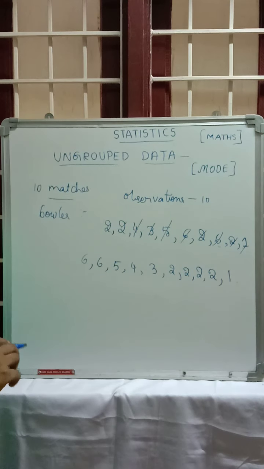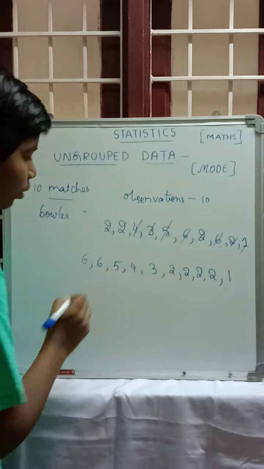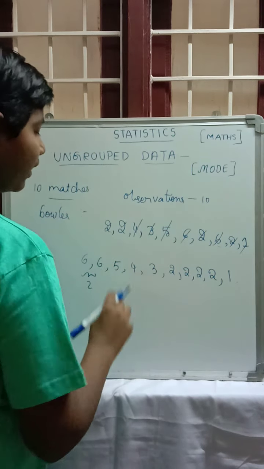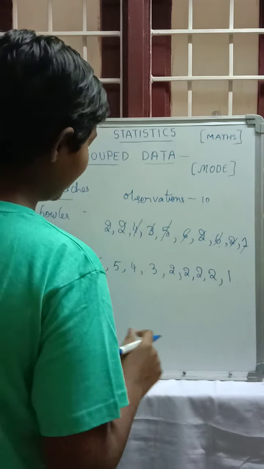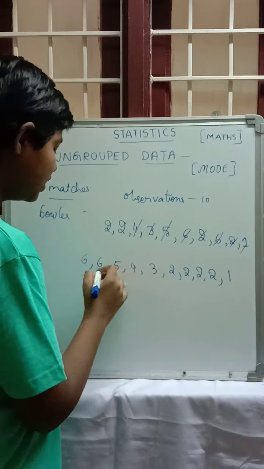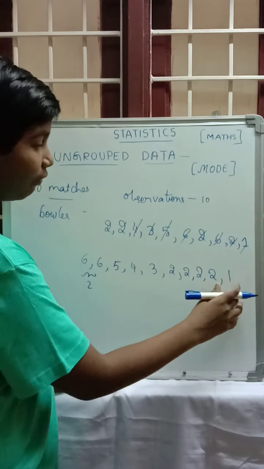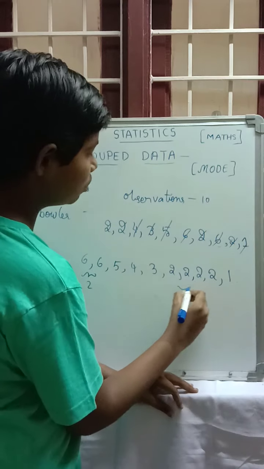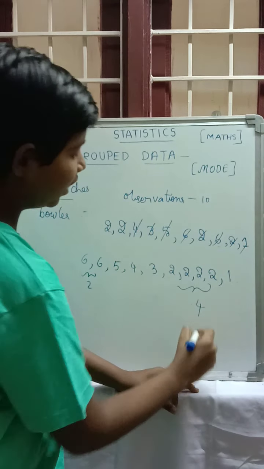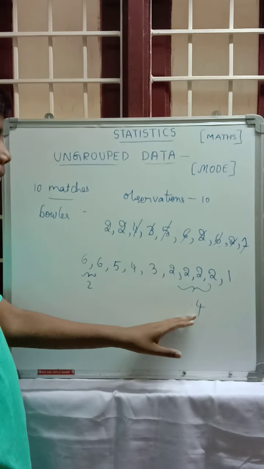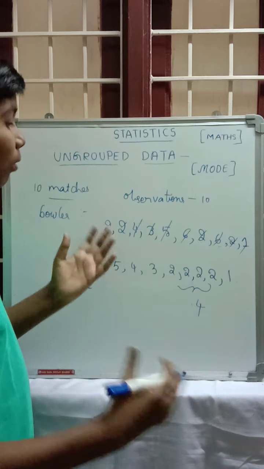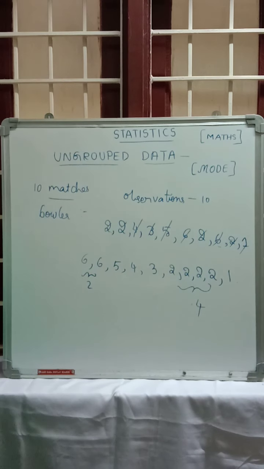So what is the mode here? The 6 has been repeated 2 times. 5 is 1 time, 4 is 1 time, 3 is also 1 time. So we cannot take those. There are four 2s, that is, in 4 matches he took 2 wickets.